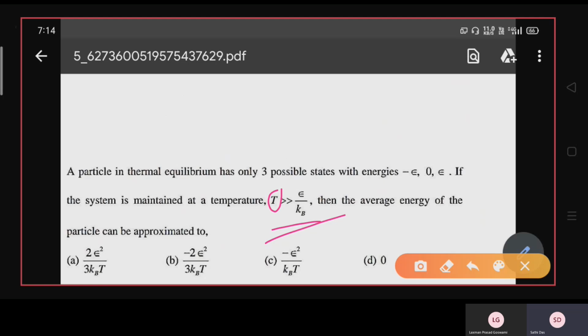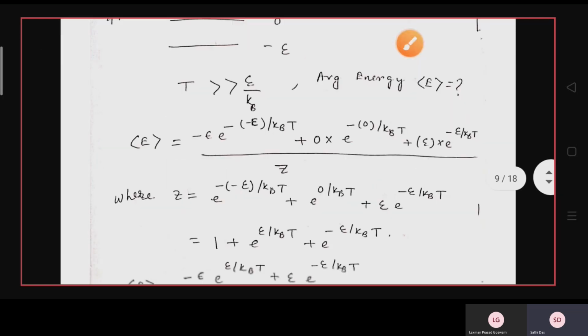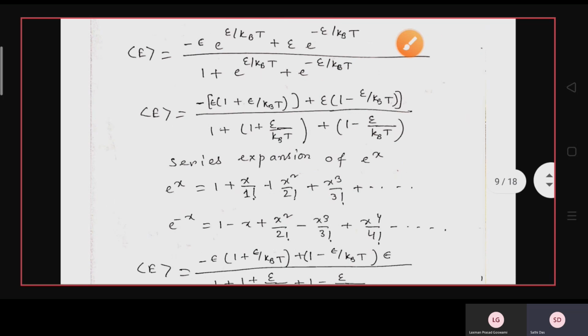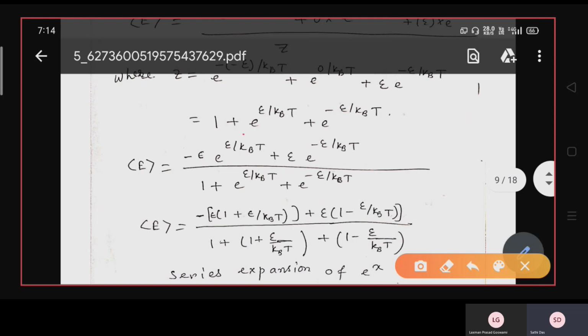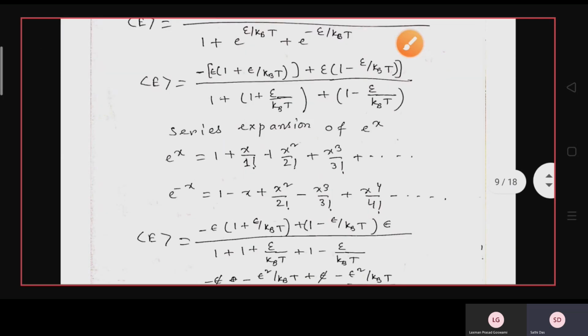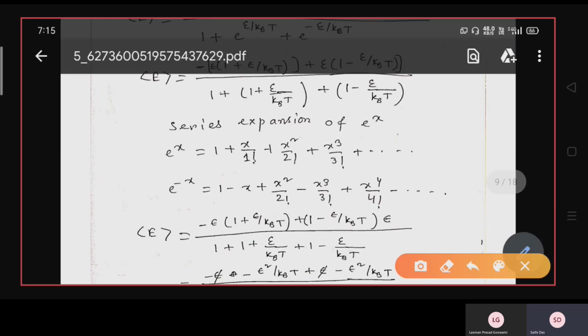So you can simply expand e to the power epsilon by kBT as 1 plus epsilon by kBT, and e to the power minus epsilon by kBT as 1 minus epsilon by kBT, because the series expansion of e to the power x is 1 plus x by 1 factorial plus x square by 2 factorial plus x cube by 3 factorial, and you are neglecting these terms because they are very small due to the given condition.